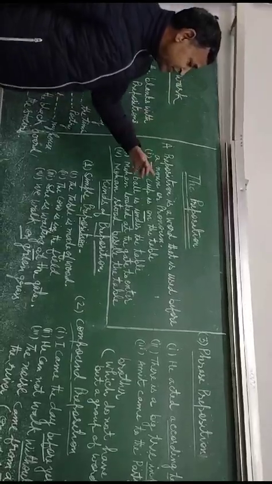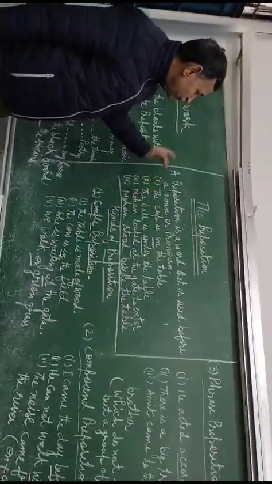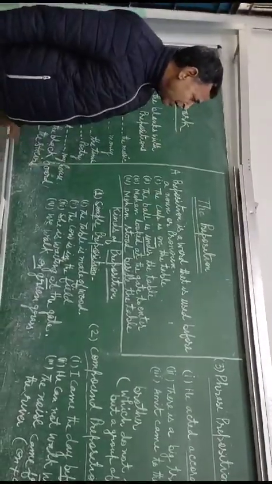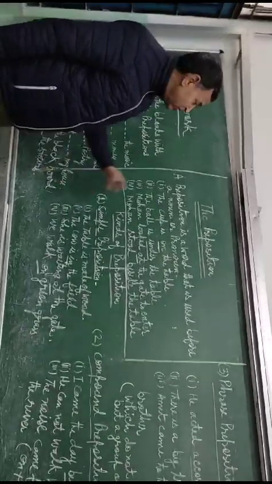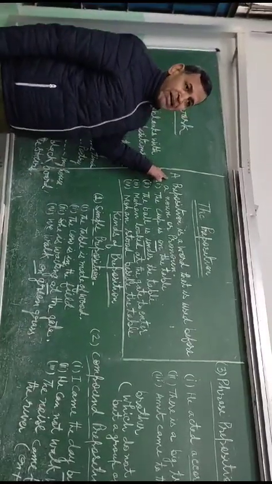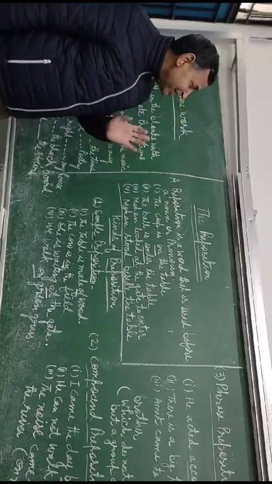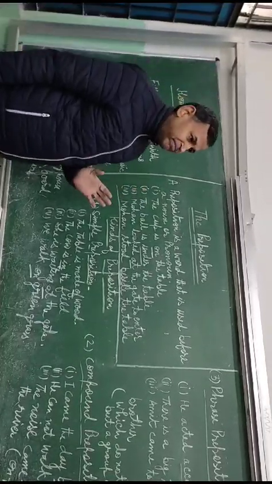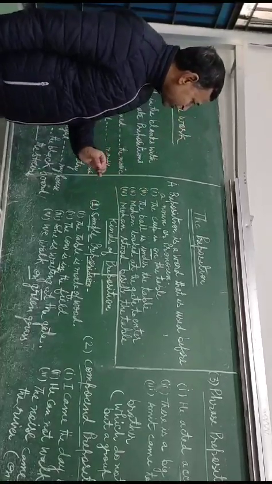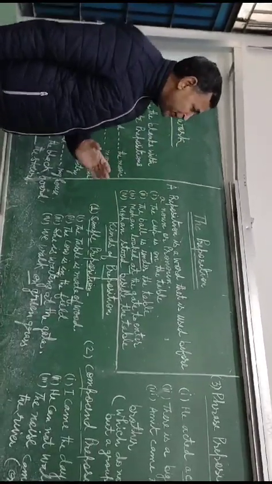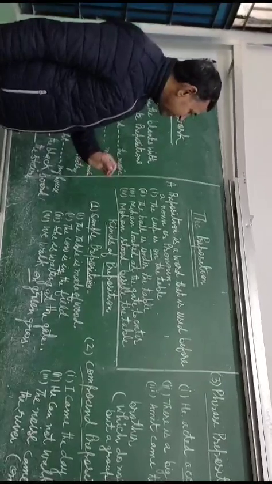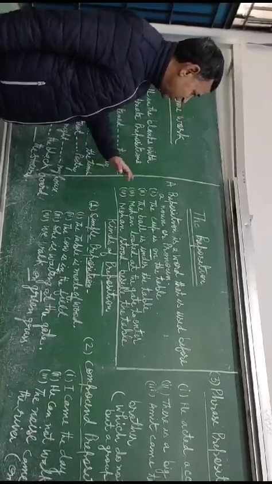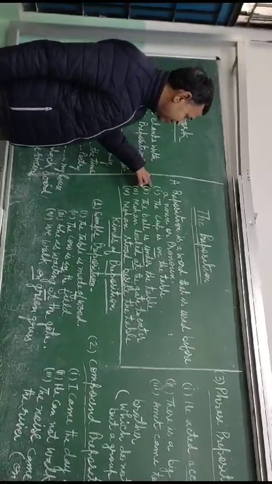A preposition is a word that is used before a noun or pronoun. The word preposition can be easily understood by pre plus position. Pre is a prefix that means before. Here you see the examples.